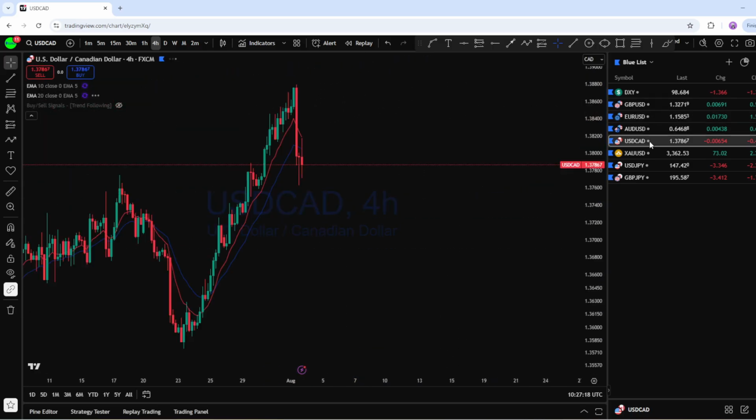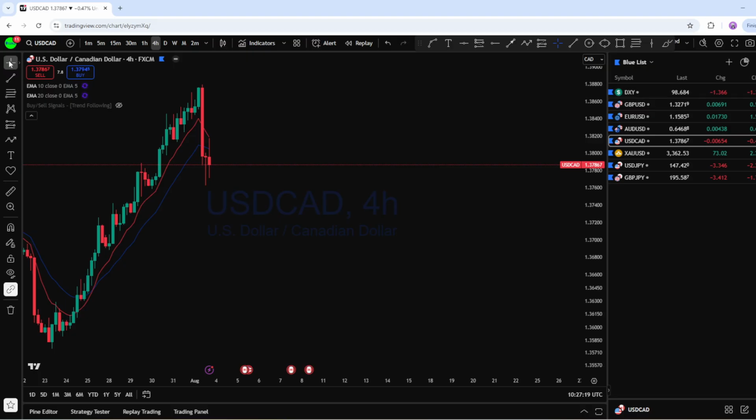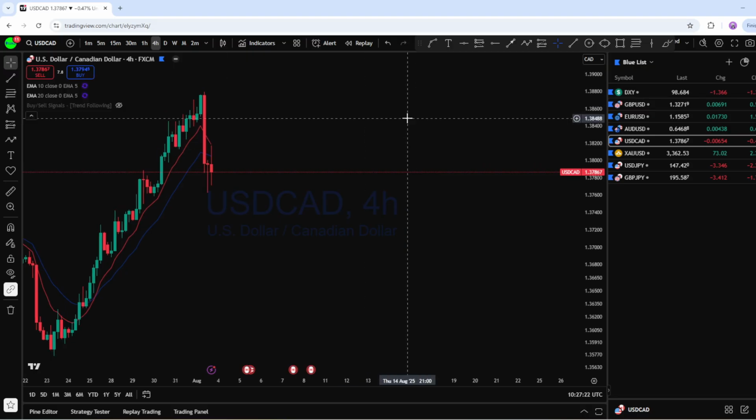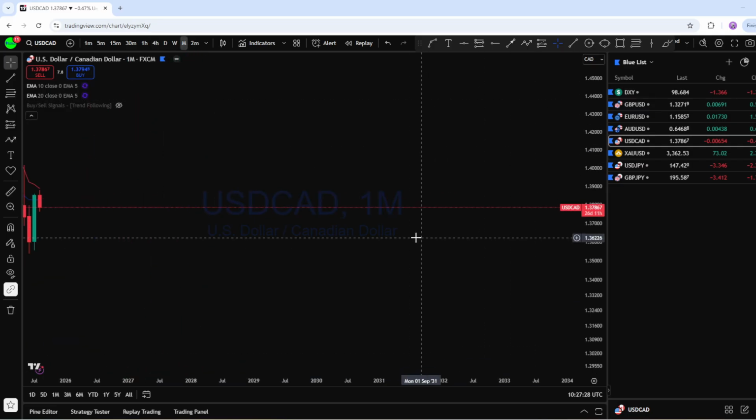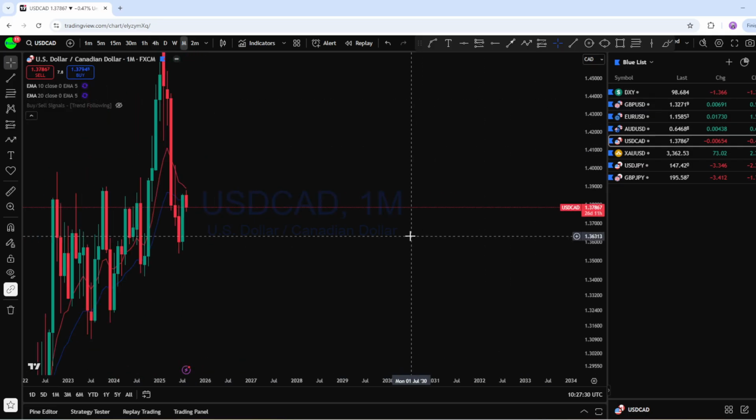Now let's look at dollar CAD. Let's see what kind of trading opportunity there is. As you can see, this past week there was a pretty massive move on dollar CAD due to both the CAD and dollar news. We can see that it is just a reflection of DXY on dollar CAD.